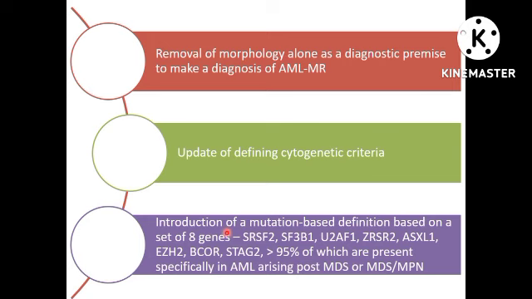And they have also introduced a mutation-based definition based on the set of 8 genes, which includes SRSF2, SF3B1, U2AF1, ZRSR2, ASXL1, EZH2, BCOR, STAG2, which are usually seen in more than 95% of the cases arising from post-MDS or MDS-MPN. But now, if they have any of these genes, we can categorize the case as AML-MR.